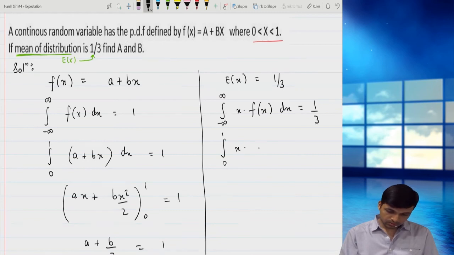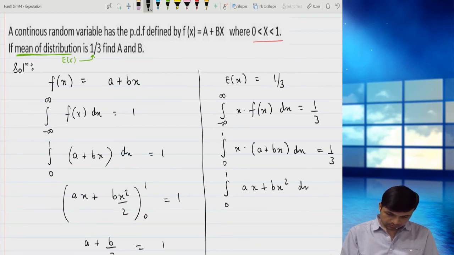So x into a plus bx gives a x square by 2, b x cube by 3.